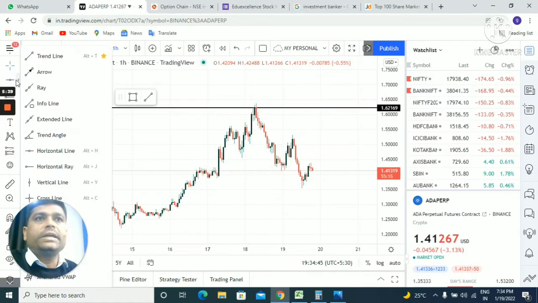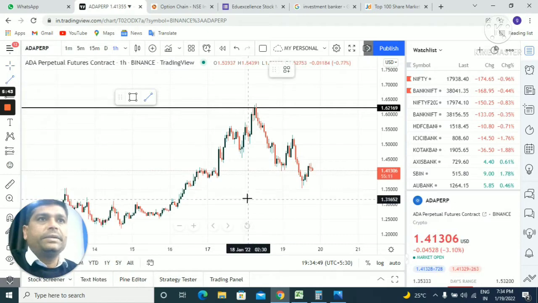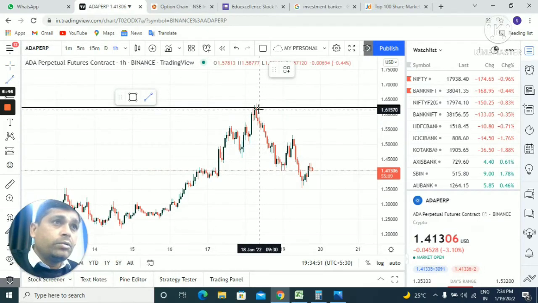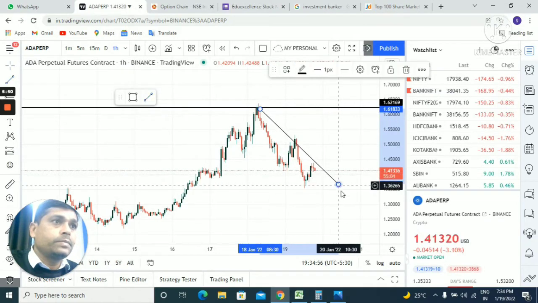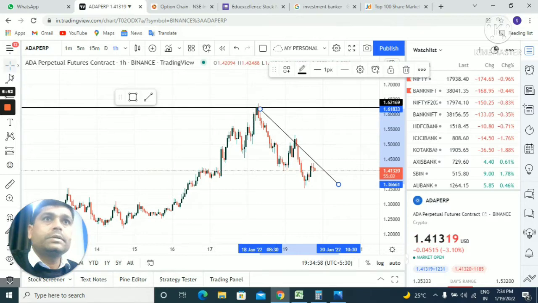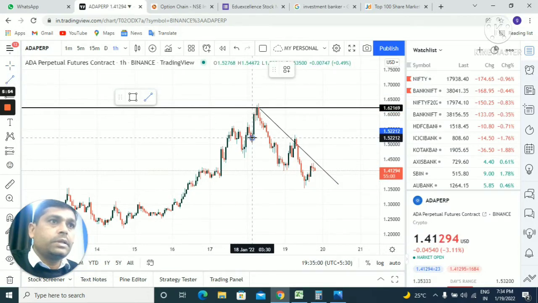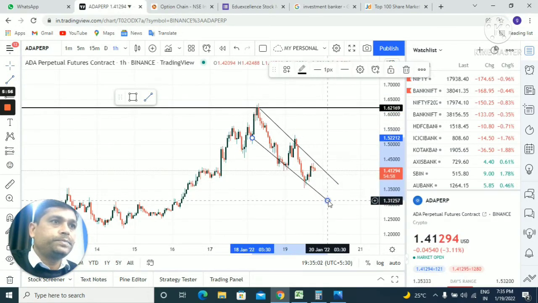So I am plotting the lines. This is my trend line. Now we can plot it like this. This is the trend line in the market.